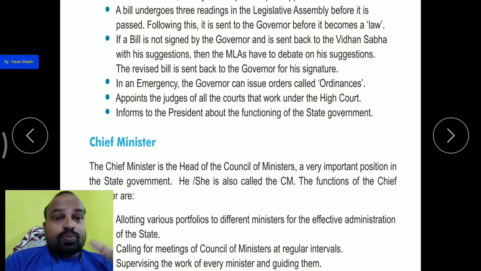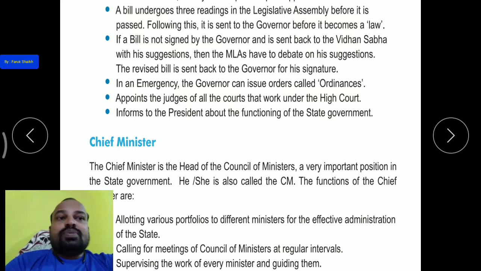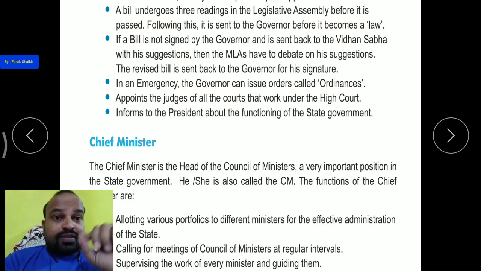लेजिस्लेटिव असेंबली में वो जो बिल होता है उसको 3 टाइम रीडिंग किया जाता है. हाउ मेनी टाइम? 3 टाइम. And after three readings it is passed by the assembly, and following this it is sent to the governor, और उसके बाद उसको किसको सेंड किया जाता है? गवर्नर को. Okay, and then it becomes a law. और अगर उस पर गवर्नर सिग्नेचर करते हैं, that the governor approves that bill, then that bill can become a law.